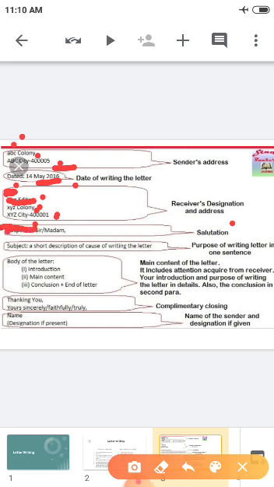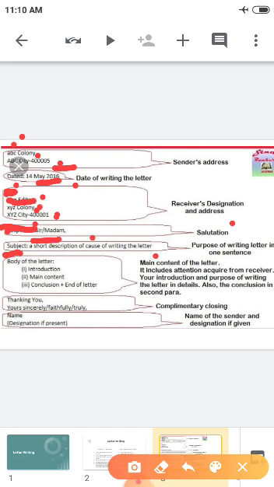There should not be any word like respected. If it is a sir, you have to write sir. If it is madam, you can write madam. If you don't know whether it is sir or madam, just write in this format itself and add a comma. This is salutation, children. After salutation, again you have to leave a line. Then you have to write the subject. Subject means for what purpose you are writing the letter. You have to write the main aim of writing the letter in one line, children.